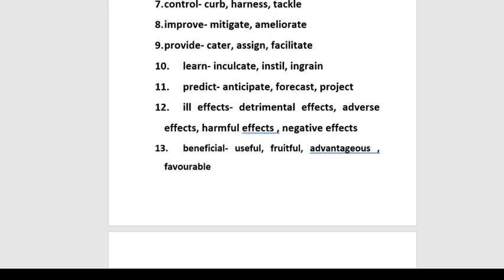On number 12, the word is ill effects. So in IELTS writing, there are a lot of essays in which you have to write negative effects, side effects, or negative sides of something. So when you are writing that paragraph, if the word negative is coming again and again, the examiner is going to feel that you don't have enough vocabulary, which will affect your overall bands. So please don't write these words again and again. Don't say negative effects or harmful effects. These are very common. You can say ill effects, detrimental effects, adverse effects.